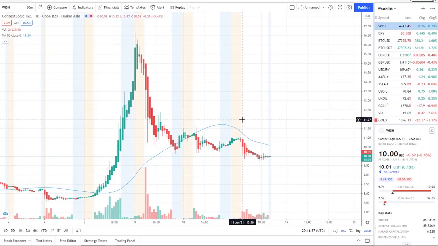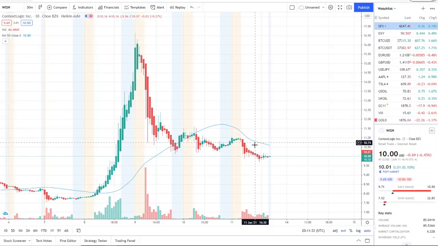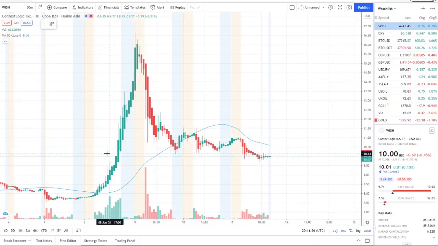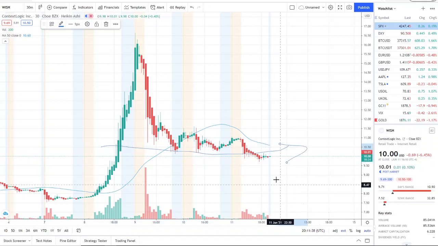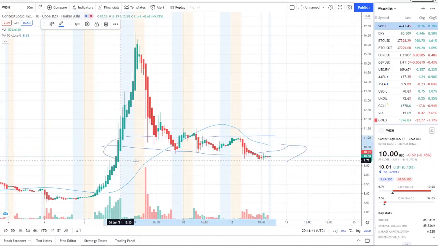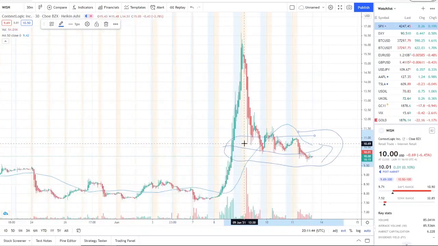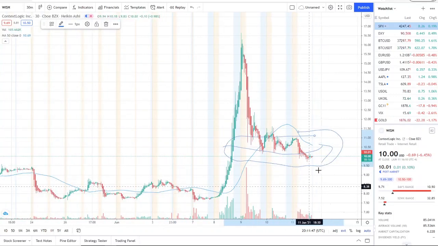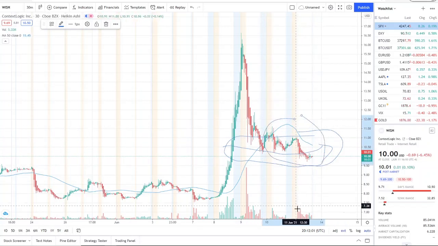So here we are with WISH, ContextLogic Inc stock, right? WISH stock has actually been in a sideways movement. So this is actually something that I'm seeing as strength right now. And excuse the terrible drawing, but this is all strength right now. WISH stock has strength. So WISH right now is in a position that if it can hold itself up and not go below $9, which I think is one of the most important support levels right now, this will have strength even though it's in bearish territory, okay? Below the 50-day moving average since June 10th. But it needs to stay above $9.